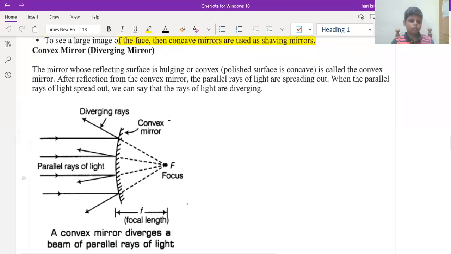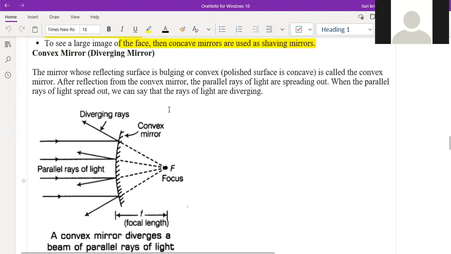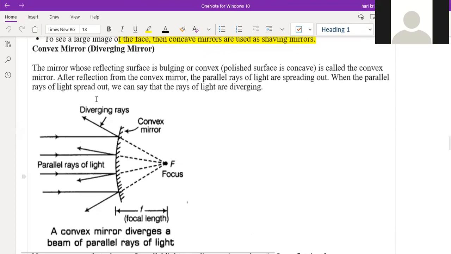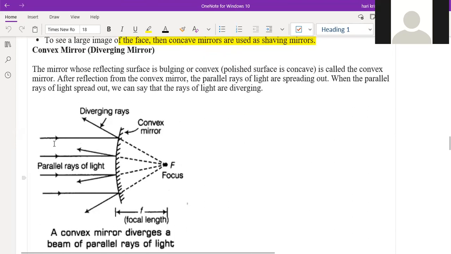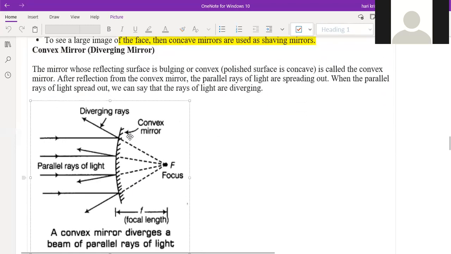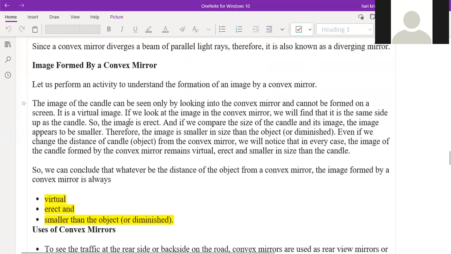Convex mirror. The next one is the convex mirror. This is a convex shape, where the reflecting surface is outward. Whenever a beam of light falls on this convex shape, all the light rays are diverged in different directions. So these are called diverging mirrors. Image formed by the convex mirror.